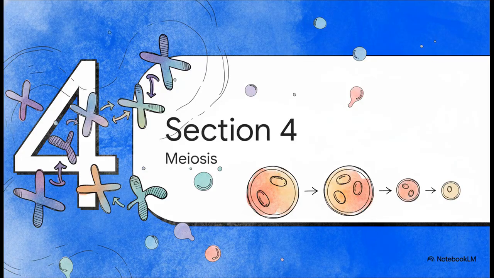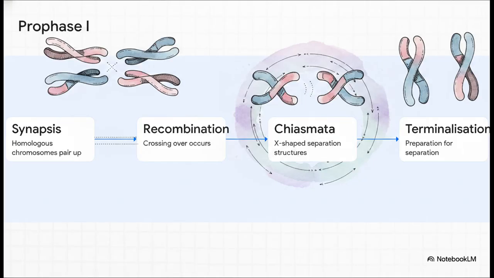All right, let's pivot to section 4, meiosis, the reduction division. Meiosis is highly complex, and that's specifically because of its very first phase, prophase I. This phase is way longer than mitosis and is broken down into some pretty dense subphases: leptotene, zygotene, pachytene, diplotene, and diakinesis. A great mnemonic device to easily memorize these for your exams is Little Zebras Ponder Difficult Dreams.